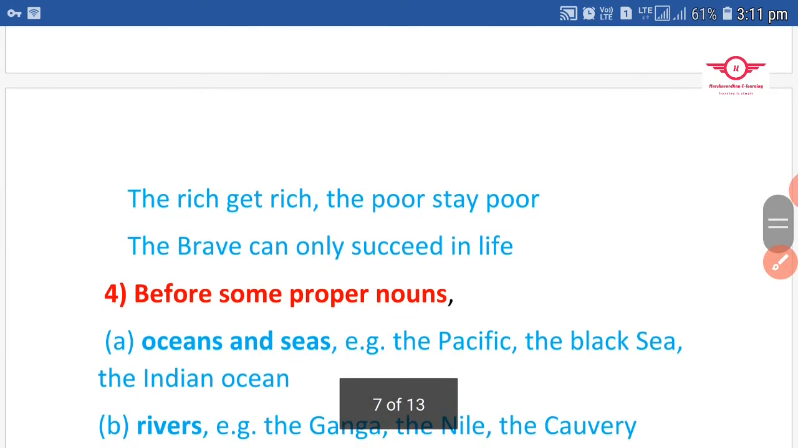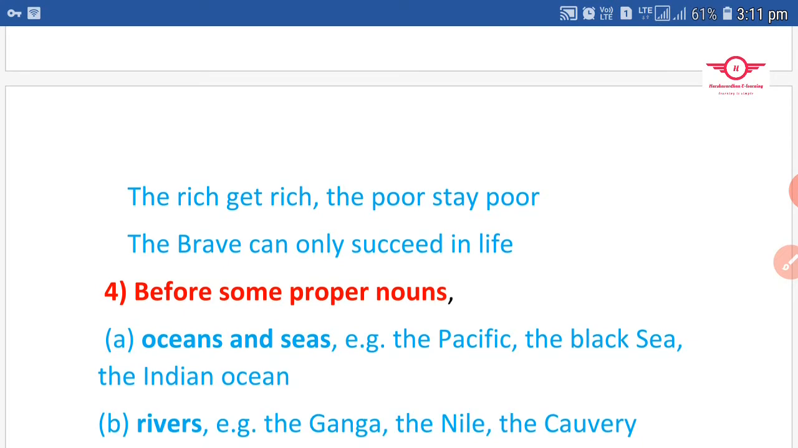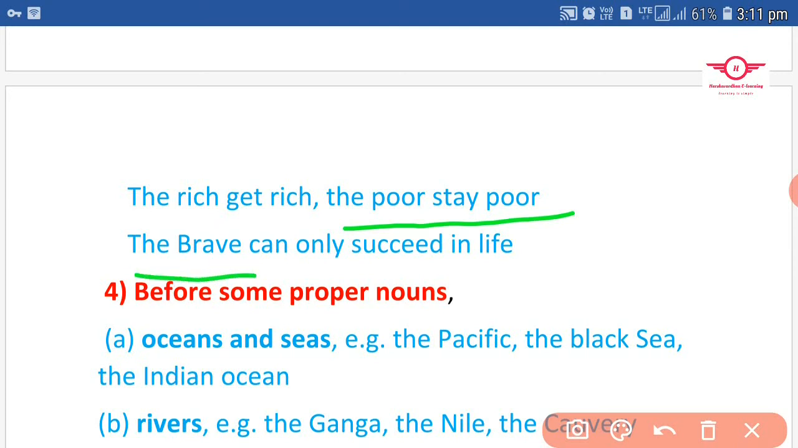Next, see here, the rich get rich, the poor stay poor. Here the rich doesn't refer to only one person, it refers to all the rich people. And here also, the poor stay poor means not only one poor man, it refers to all the poor people. Okay, the brave can only succeed in life. Here also, the word the brave refers not only to one person, it refers to all the brave people. All the brave people can succeed. I hope you understood the third rule. Let's move to the fourth rule.